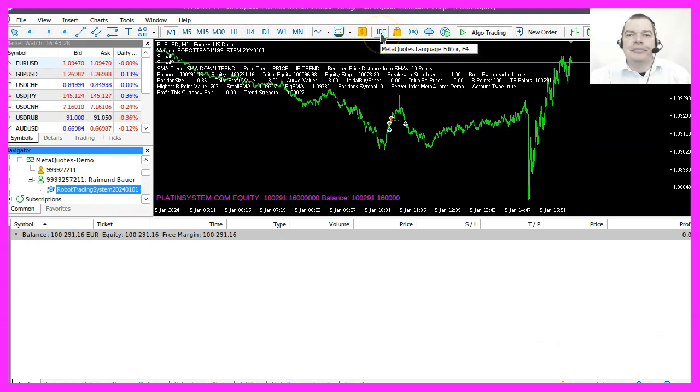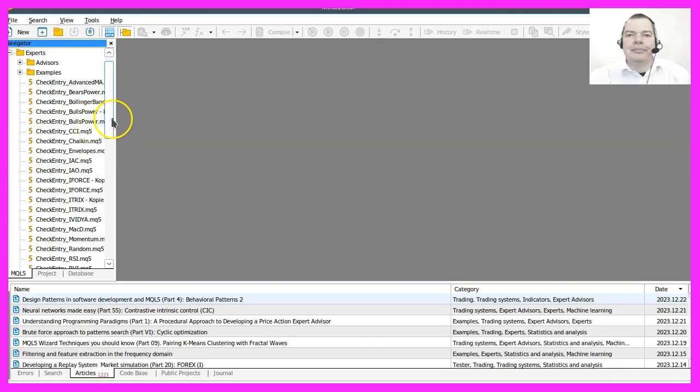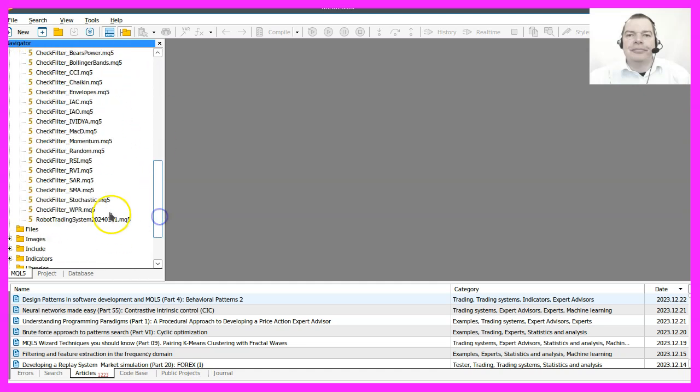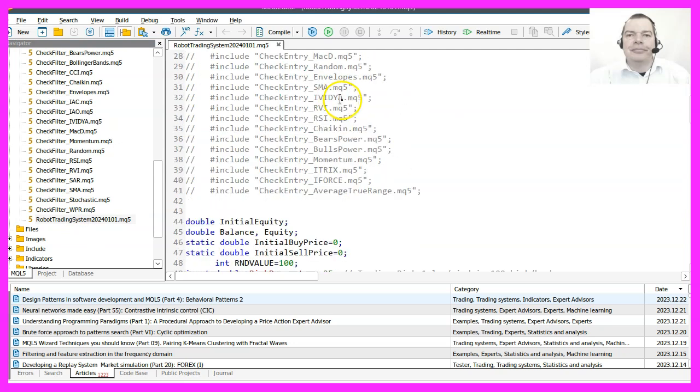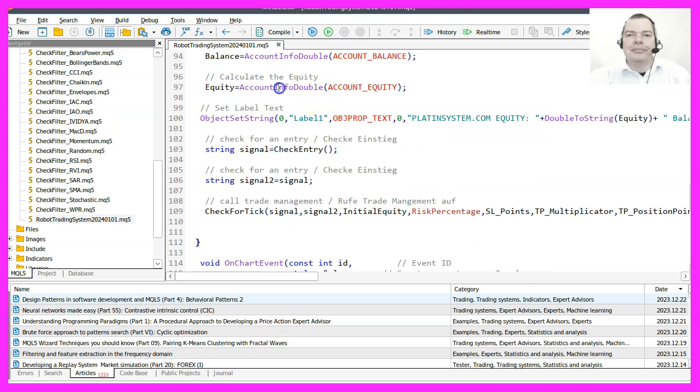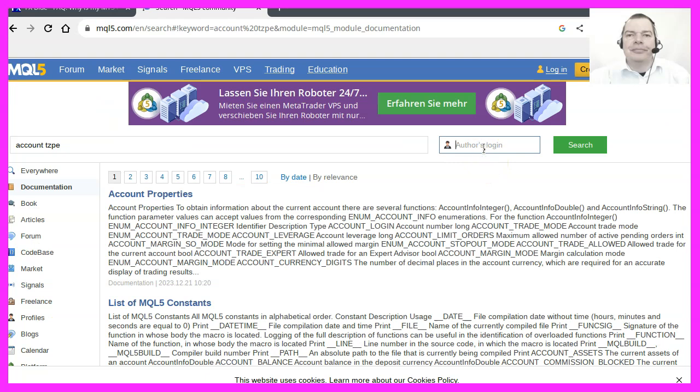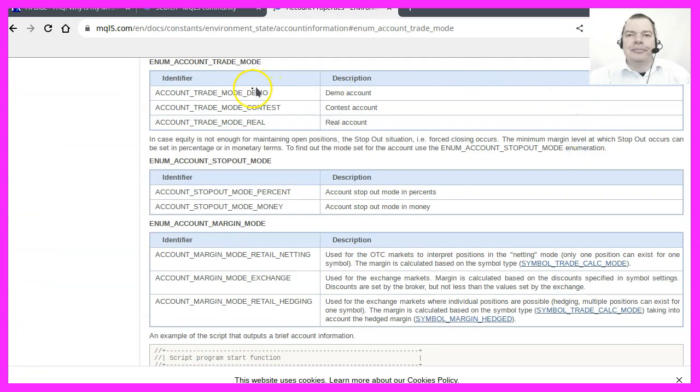So let's see what goes on behind the scenes. This is the MetaEditor which we use to create MQL5 expert advisors, or as you might call it, algorithmic trading systems. This is the one that I use. This is the source code which is used by the system. And here you can see stuff like AccountInfoDouble, or in my case I will use the documentation online. Here is something that is called ACCOUNT_TRADE_MODE_DEMO, and this is used to identify demo accounts, but not all brokers are able to provide the correct value.